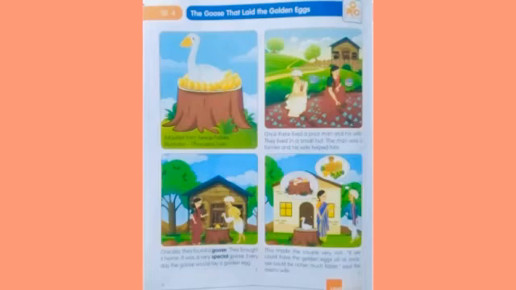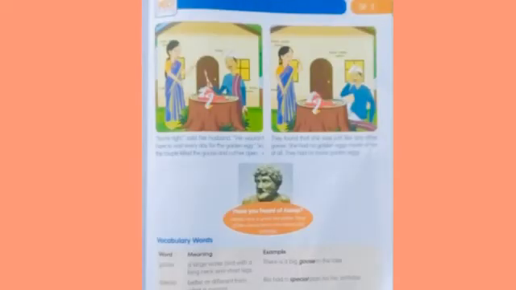This made the couple very rich. Every day the goose laid the golden eggs. "If we could have the golden eggs all at once, we could be richer much faster," said the man's wife. Once the man's wife got an idea. What is the idea? What did the couple think? The couple thought to kill the goose and take the golden eggs at once, right?